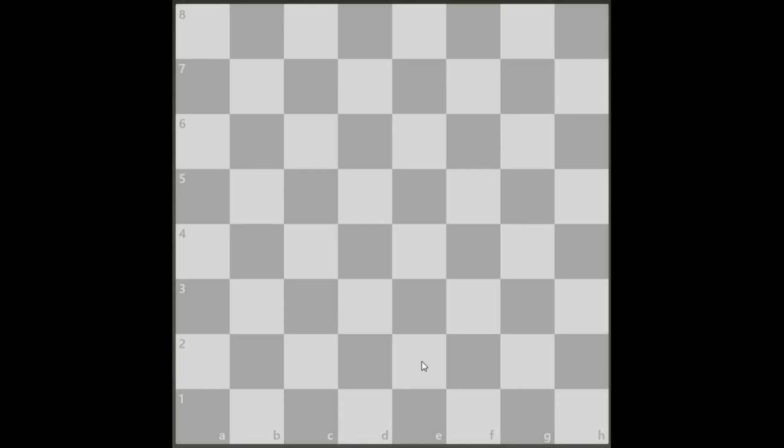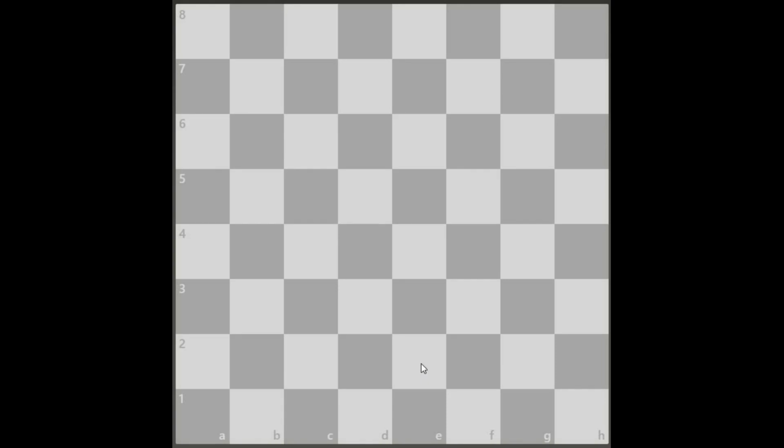If any player plays 50 consecutive moves without capturing a piece or moving a pawn, then it is considered as a draw. This rule is made to avoid time wasting.